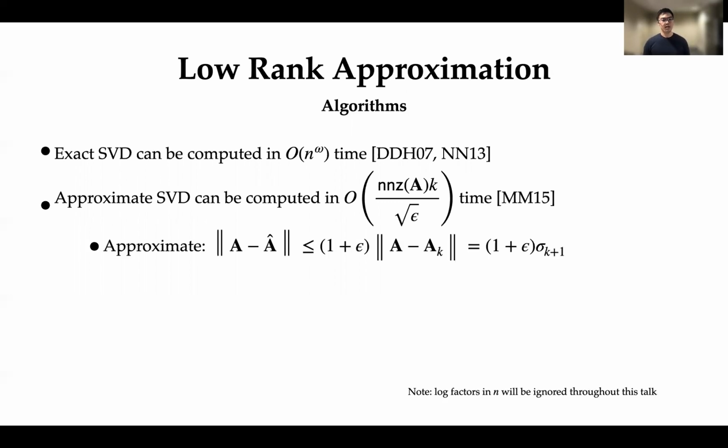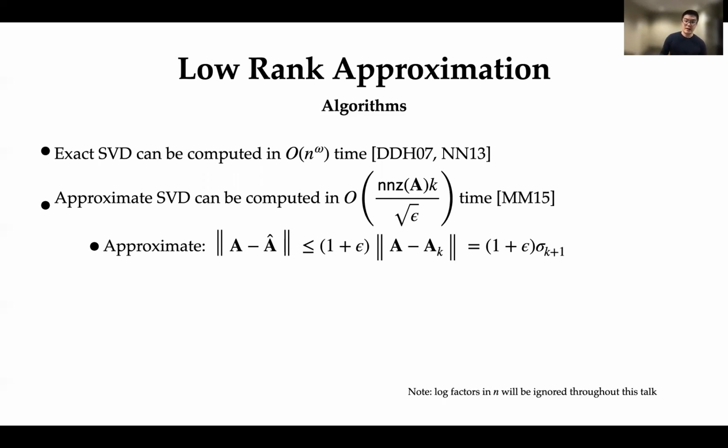Here, the notion of approximation is that we want to output a matrix A hat such that the spectral norm of A minus A hat is at most 1 plus epsilon times the spectral norm of A minus A_k, which is also the same thing as 1 plus epsilon times sigma_{k+1}. What this means is that A hat will remove all the top singular values of A, except for those that are at most a 1 plus epsilon factor larger than sigma_{k+1}. Now, this NNZ(A) times k over square root epsilon time has been a long-standing barrier.